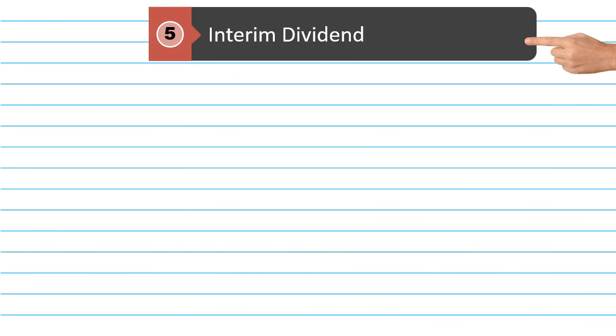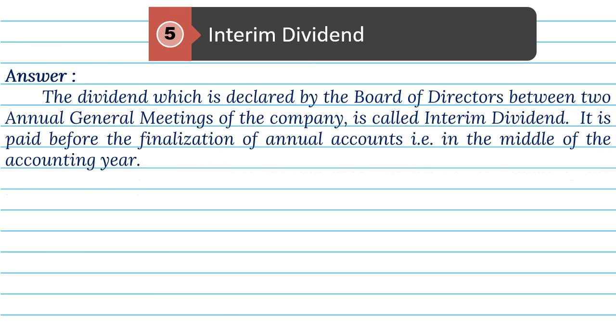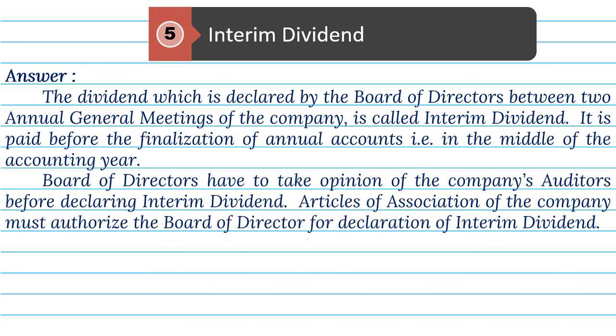5. Interim dividend. Answer. The dividend, which is declared by the board of directors between 2 annual general meetings of the company, is called interim dividend. It is paid before the finalization of annual accounts, that is, in the middle of the accounting year. Board of directors have to take opinion of the company's auditors before declaring interim dividend.